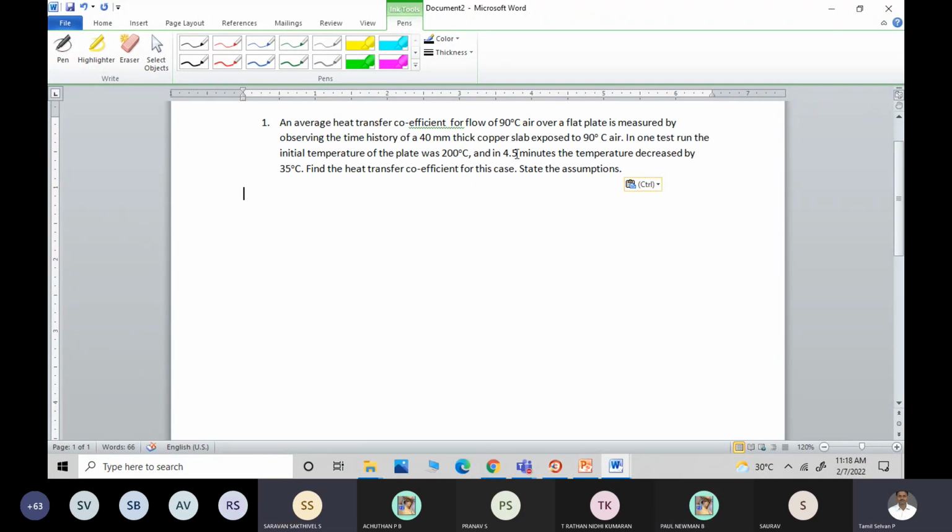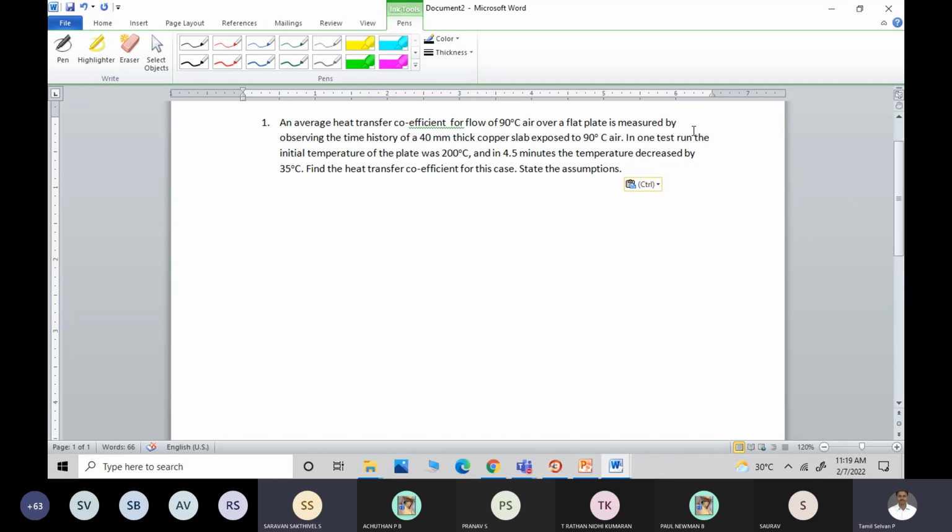Okay, again I have given copper, so you can tell me now. You are expected to state the assumptions. An average heat transfer coefficient for flow of 90 degrees C air over a flat plate is measured by observing the time history of a 40 mm thick copper slab exposed to 90 degrees C air.